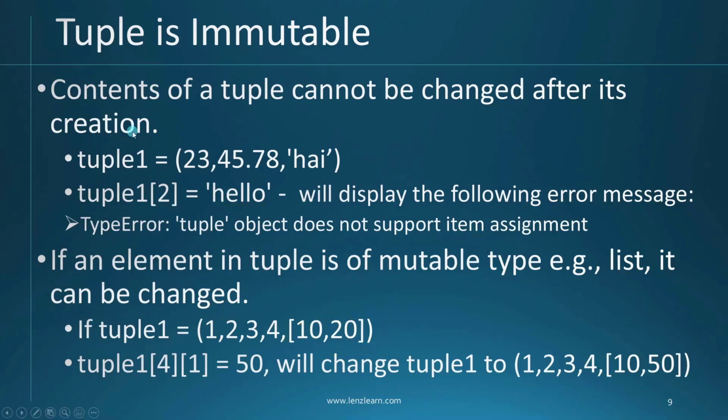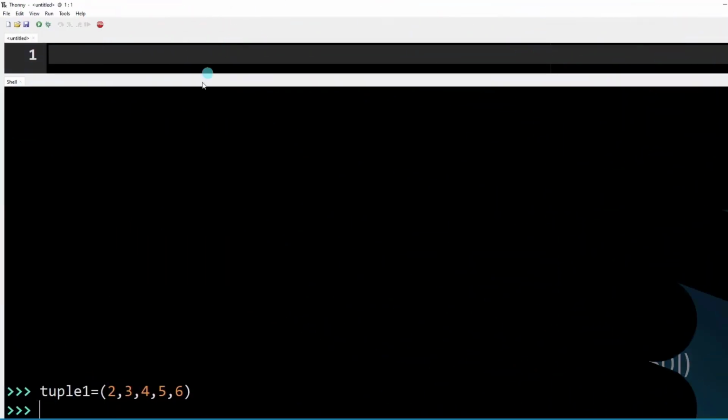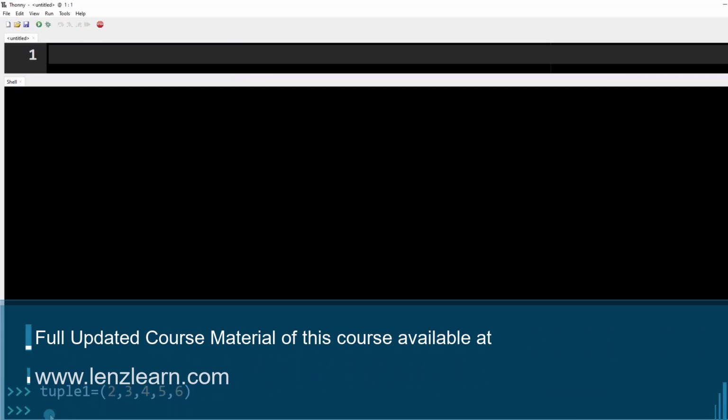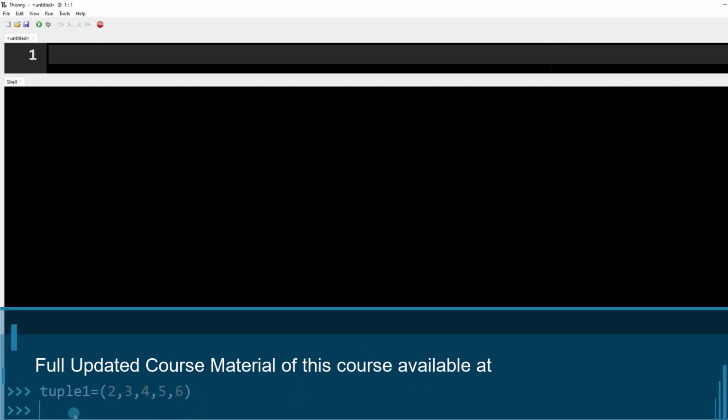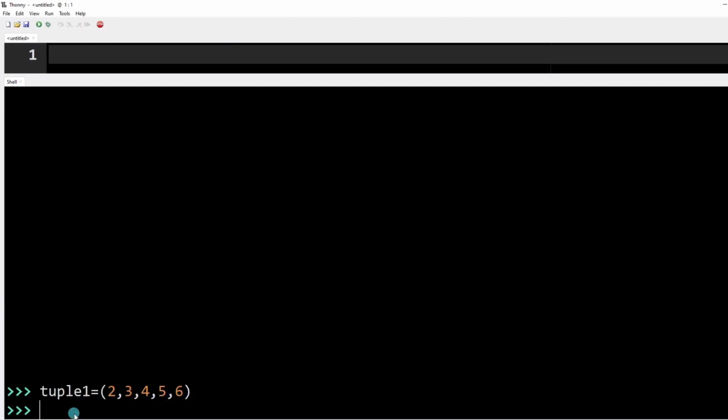Now let us go to our programming environment and create a small tuple and try to change its value, and let's see how it works. Now I'm just going to type my program in the shell itself, okay, because it's not a full-fledged program. I just wanted to understand some concept, that's it. So I have created a new tuple called tuple1 with its values 2, 3, 4, 5 and 6. Now let me try to change this 3 to 10.